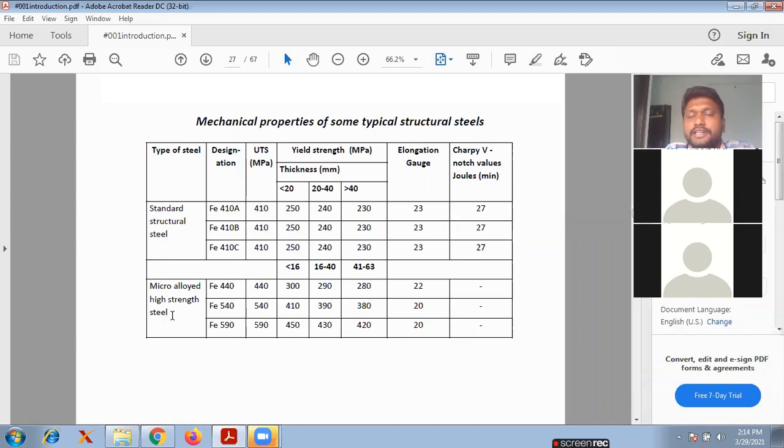So for the Fe440 grade steel the ultimate strength is 440 MPa, for 540 steel the ultimate tensile strength is 540, and for Fe590 it is 590 MPa. So we have standard structural steel Fe410, and micro alloyed high strength steels Fe440, 540, and also 590. Even the elongation gauge may be different.